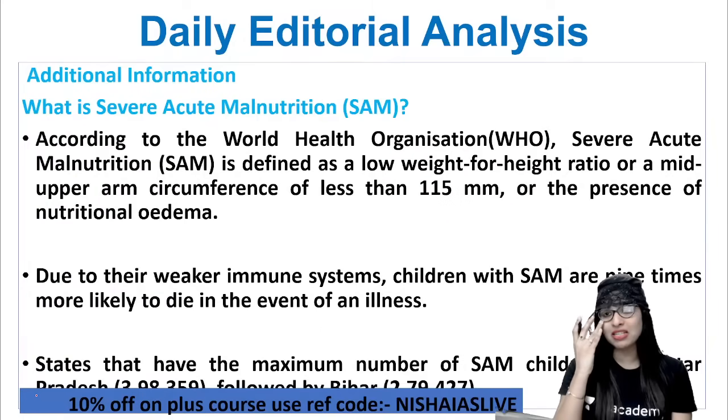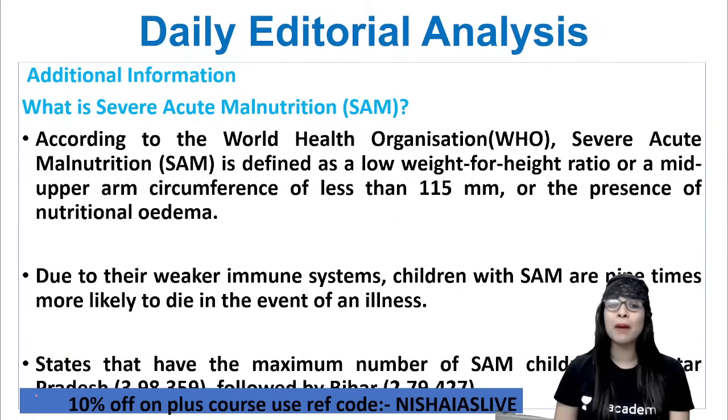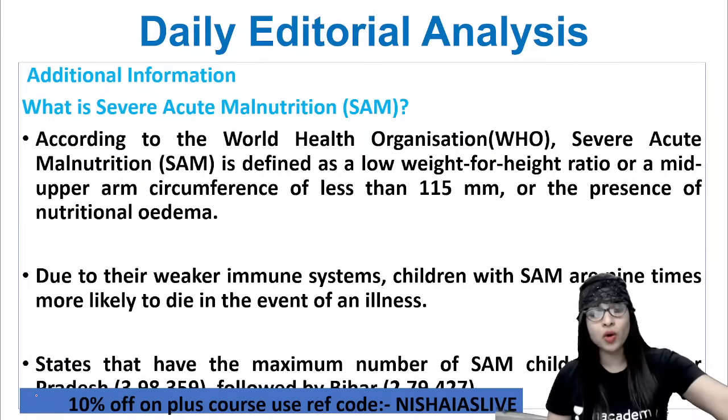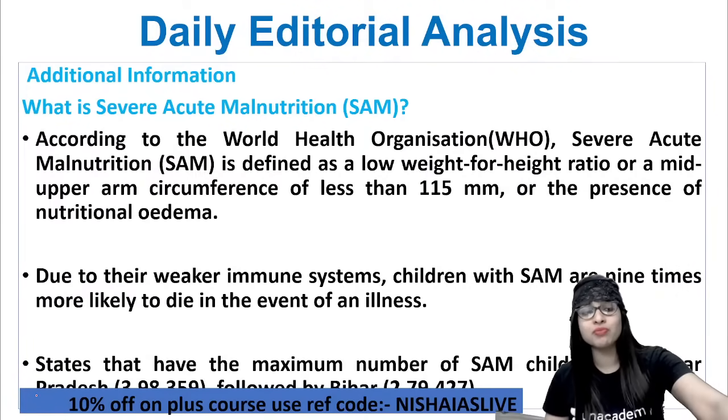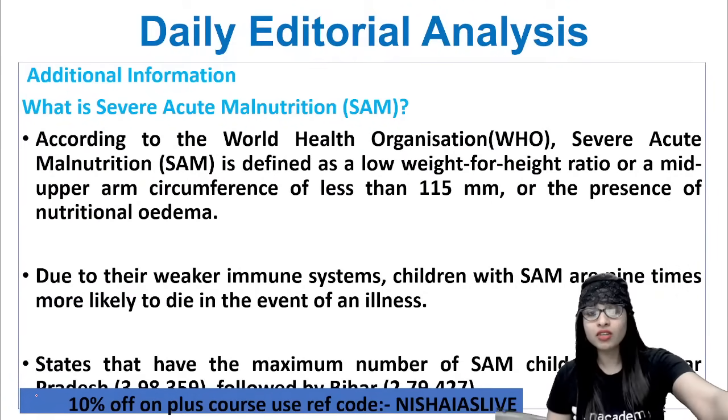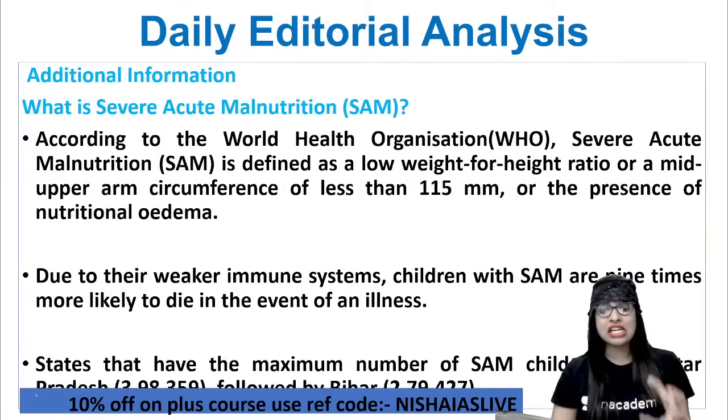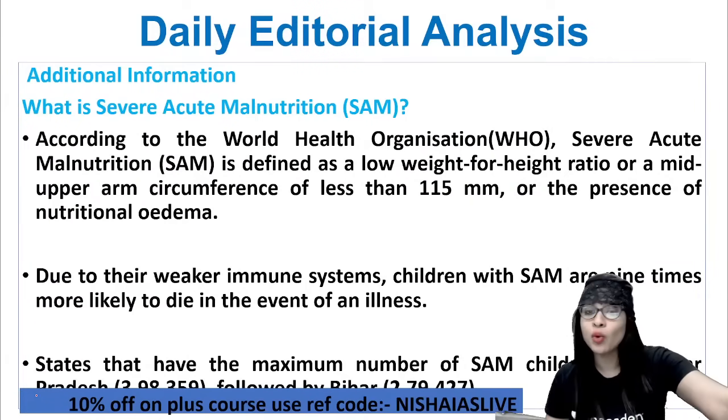At the same time, severe acute malnutrition is also a mid upper arm circumference of less than 115 mm, or the presence of nutritional edema. So this is what is called severe acute malnutrition. Clear? And because of the very weak immune system that these children have, you know what happens?